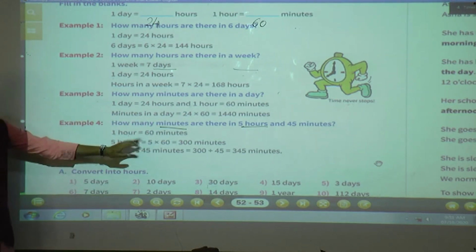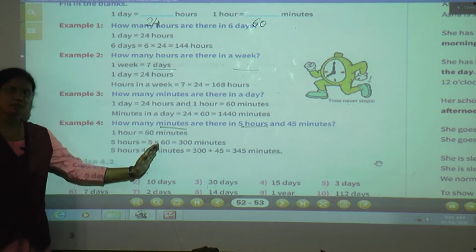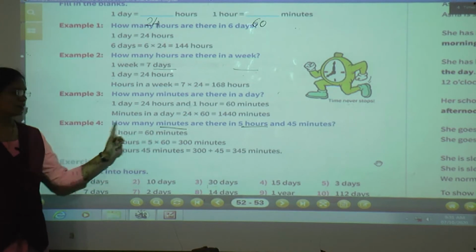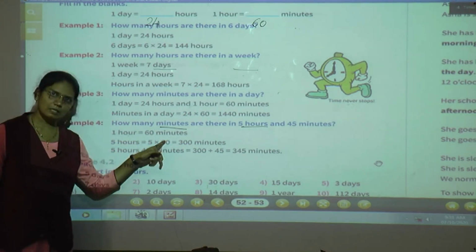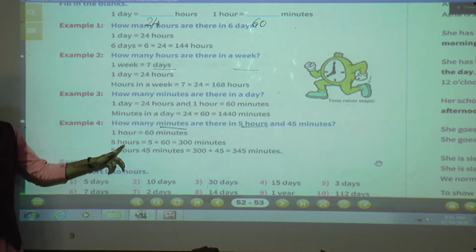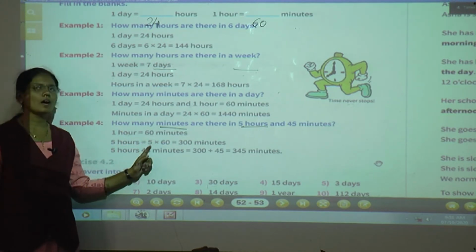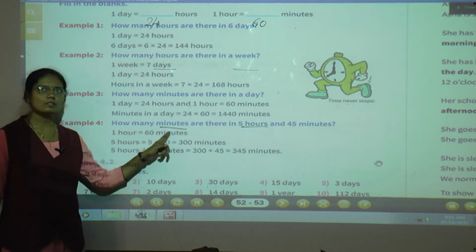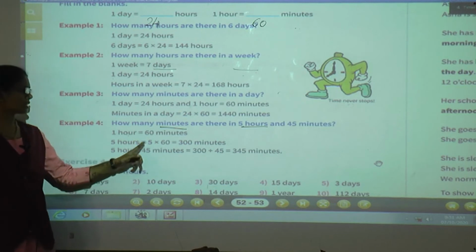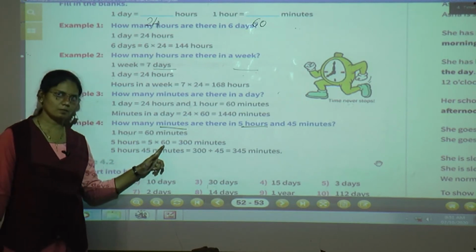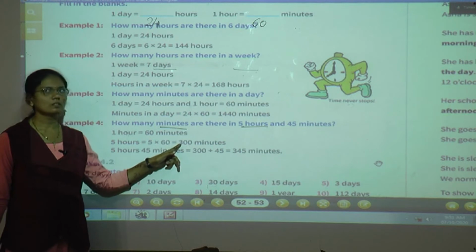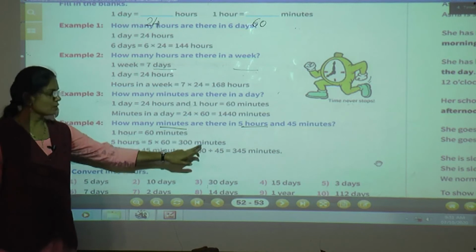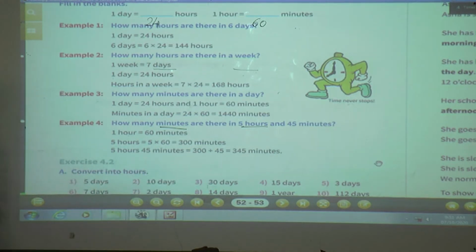So 5 hours is equal to how many minutes? 5 into 60, because 1 hour is equal to 60 minutes. So 5 hours is equal to 5 into 60. 5 into 60 is equal to 300 minutes. So 300 minutes in 5 hours.